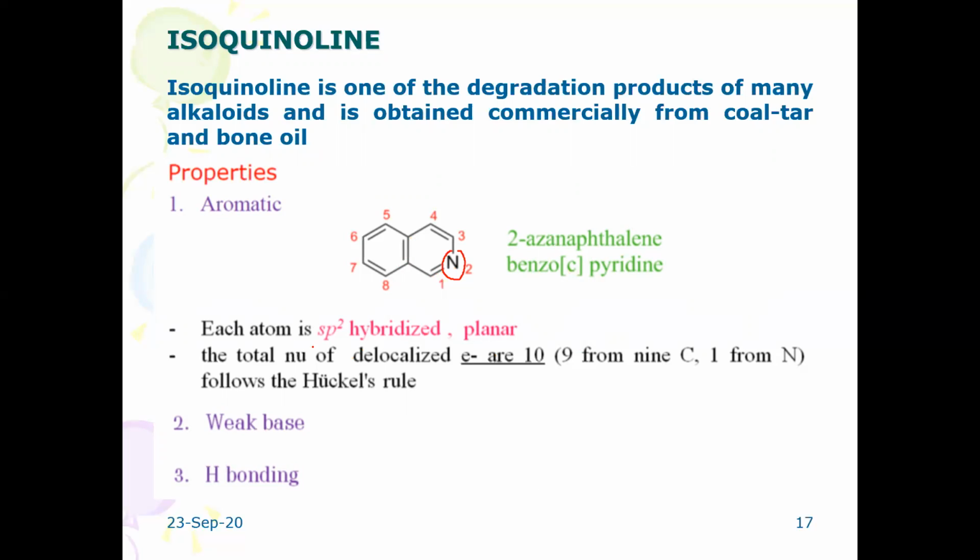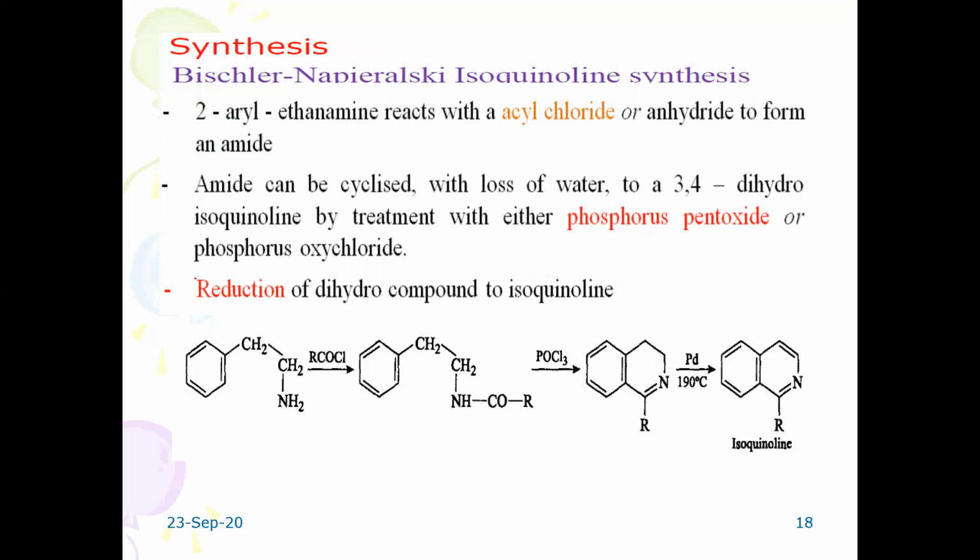10 electrons from the carbon atoms, 9 from the 9 carbons, and 1 from nitrogen. But of course, nitrogen electrons are not involved in the aromatic character of the ring structure, and it is a weak base. It proceeds by hydrogen bonding.